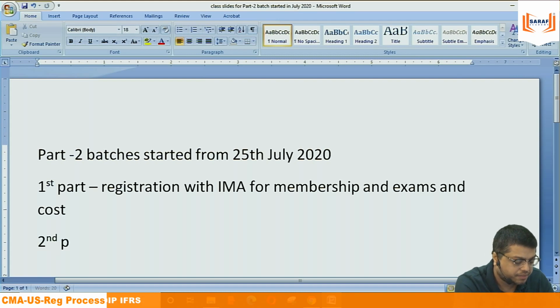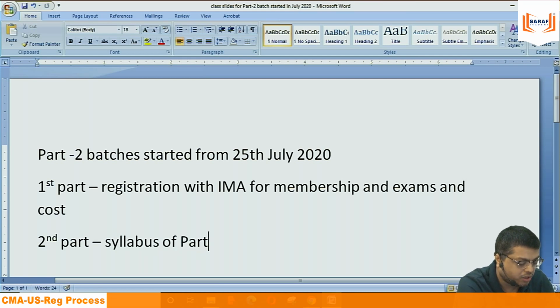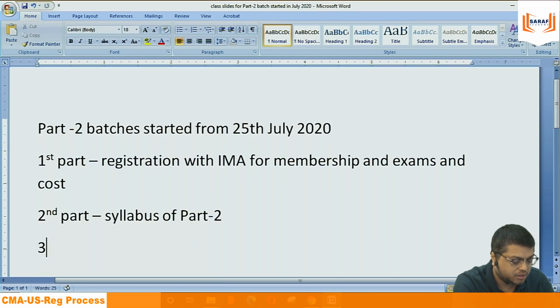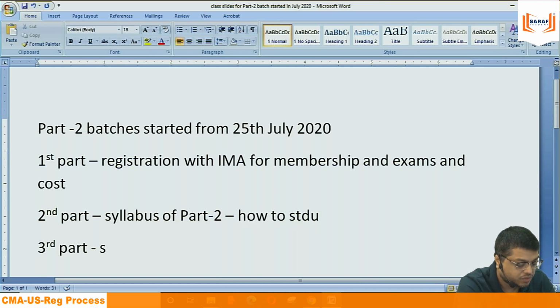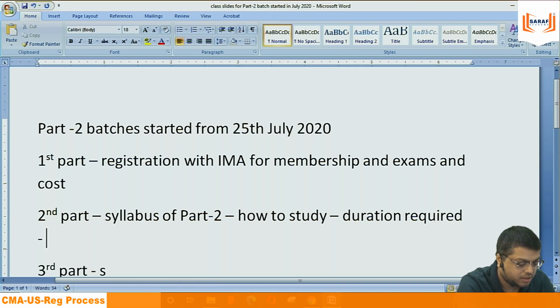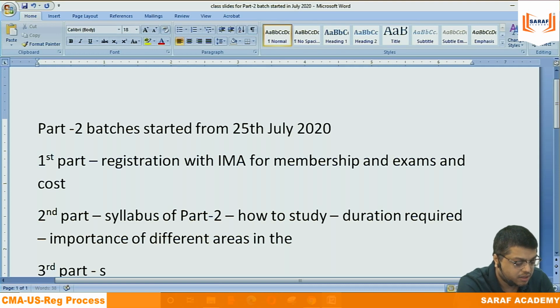The second part, syllabus of part 2. The third part, I will say syllabus of part 2, how to study, duration required, importance of different areas in the syllabus.